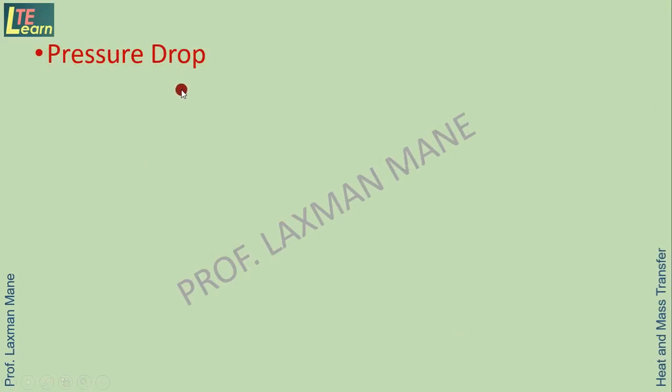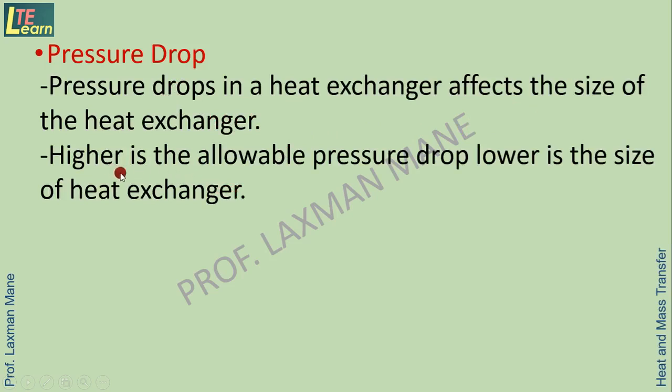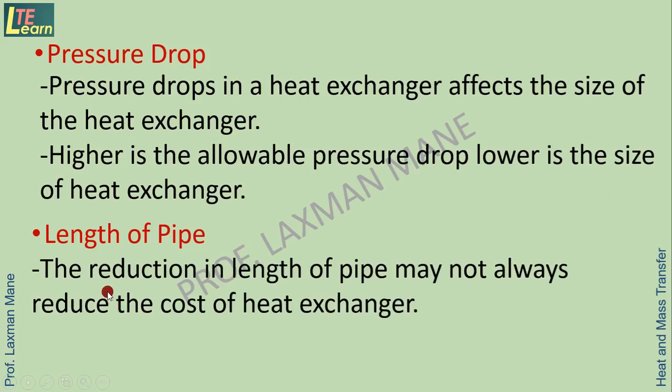Pressure drop occurs due to friction of fluid with the surface of the tube and shell. Pressure drop in a heat exchanger affects the size of the heat exchanger. The higher the allowable pressure drop, the lower the size of the heat exchanger. Length of pipe. The reduction in length of pipe may not always reduce the cost of the heat exchanger, so it should be optimized.